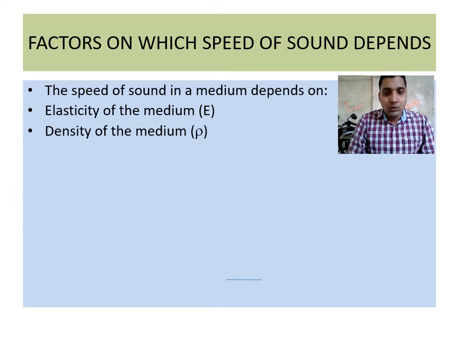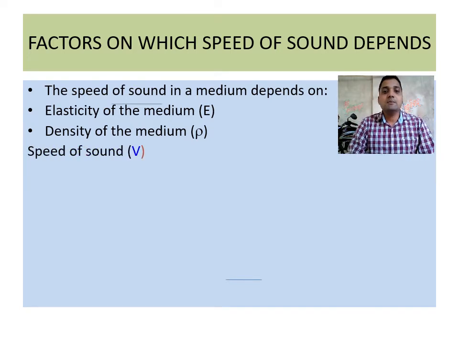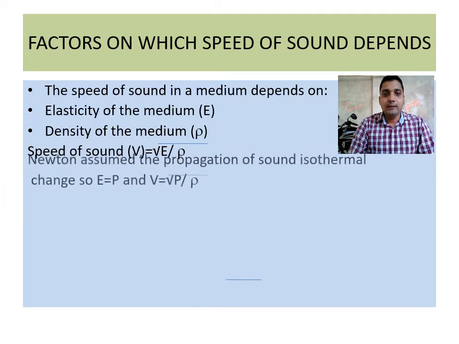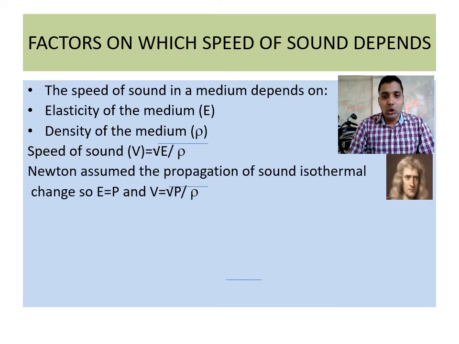So what is the relationship between the speed of sound, elasticity and density? We get it in this equation. The speed of sound equals the square root of E by rho. Rho is a Greek letter used mainly for density. E by rho, elasticity by density, means the speed of sound is directly proportional to elasticity and inversely proportional to the density of the medium. And here it is Newton's law.